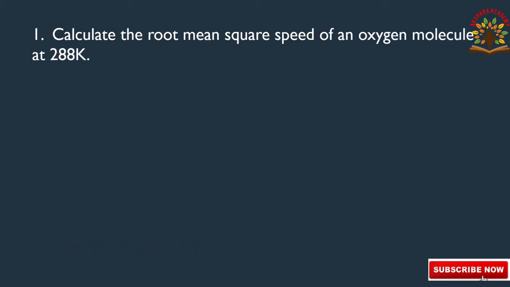First question: calculate the root mean square speed of an oxygen molecule at 288 Kelvin. In this question they are asking to calculate the root mean square speed of an oxygen molecule at what temperature? 288 Kelvin. Let us go to the solution. First we will write the formula for root mean square speed.